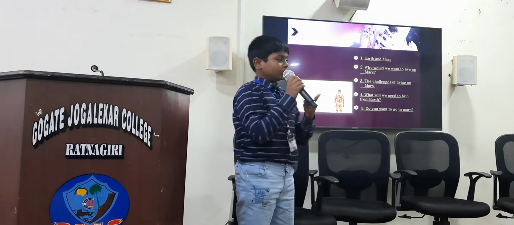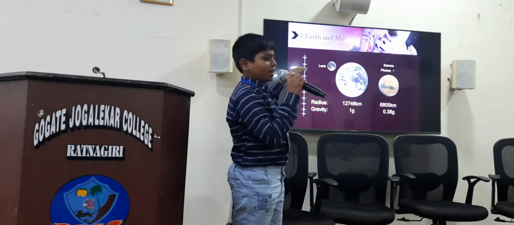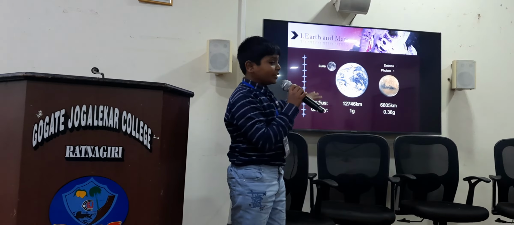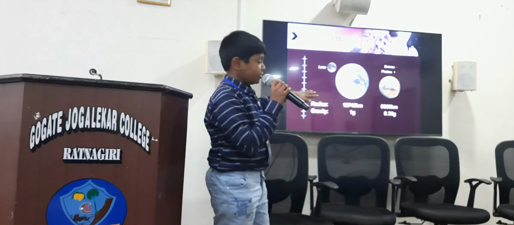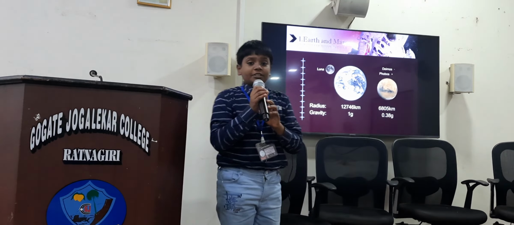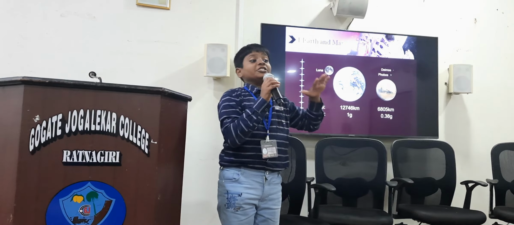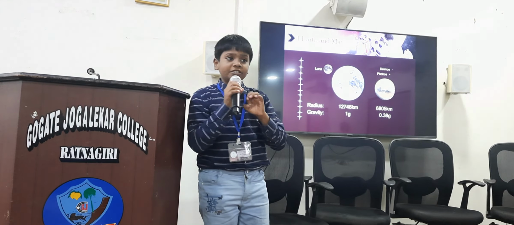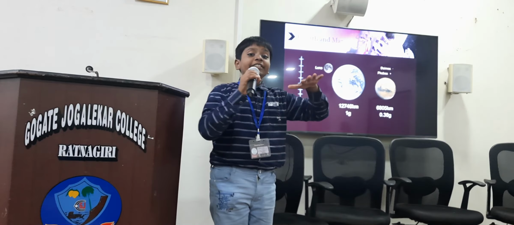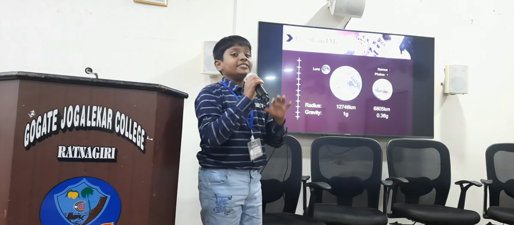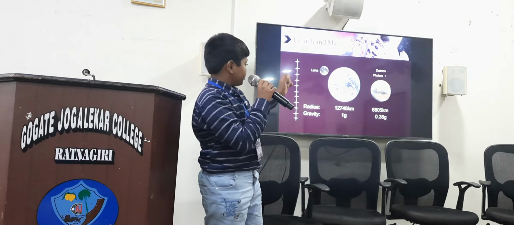This is the comparison between Earth and Mars, how they are different. The diameter of Earth is 12,746 kilometers, and that of Mars is 6,805 kilometers. That actually means Mars is nearly half the diameter of Earth. The planet Mars is half of Earth.